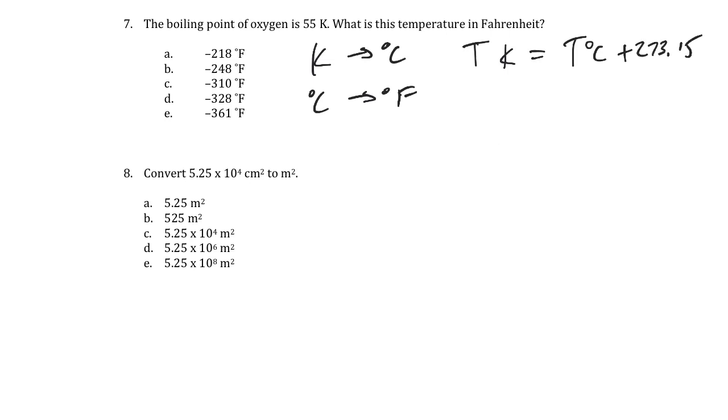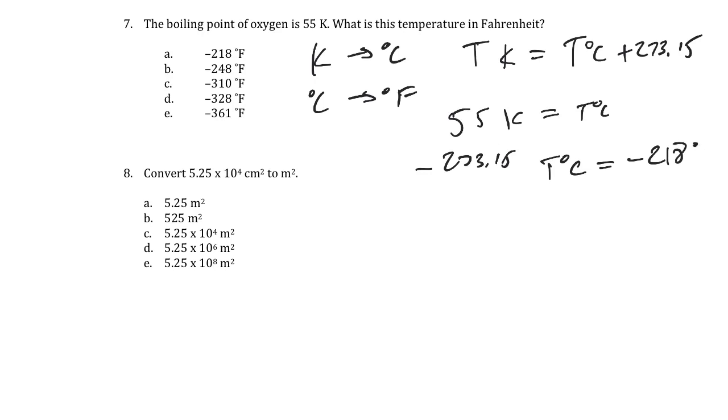And then take 55 Kelvin, temperature degree C, and then end up subtracting the 273.15 to get our temperature in degree C is equal to 55 minus 273.15, so minus 218 degree C. Then I need to use the equation to go to degree F. I have that directly.